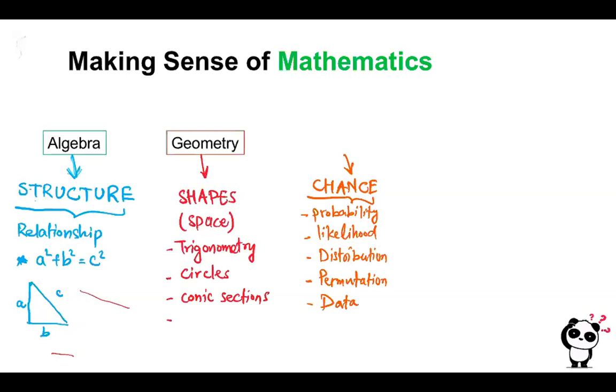Then we have chance, and it's all about probability and statistics. That is the third biggest category of mathematics we have learned so far. So it's all about chance, and we study here probability and likelihood and different distributions, like the normal distribution, Poisson distribution, and so on, permutations and all these things.